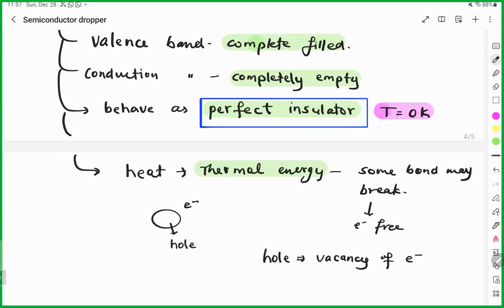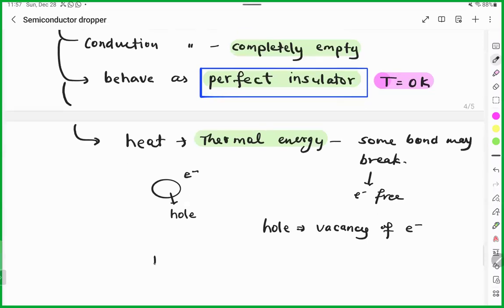So whenever there is a bond breakage, you will say that electron and hole are produced in pair. That's why whatever is the number of electrons, the same number of holes will be present in the case of an intrinsic semiconductor. Okay, any doubt?